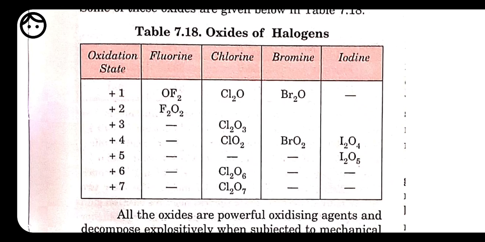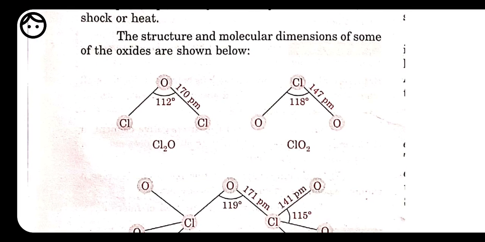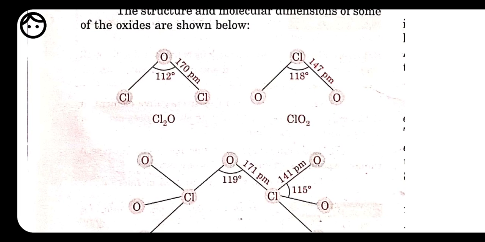Bromine is also going to form two oxides with oxygen. Iodine is also going to form two oxides with oxygen. So all the oxides are powerful oxidizing agents and decompose explosively when subjected to mechanical shock or heat. See, here we have a structure. This structure you people have to know. With the help of structure only we came to know the oxidation state.